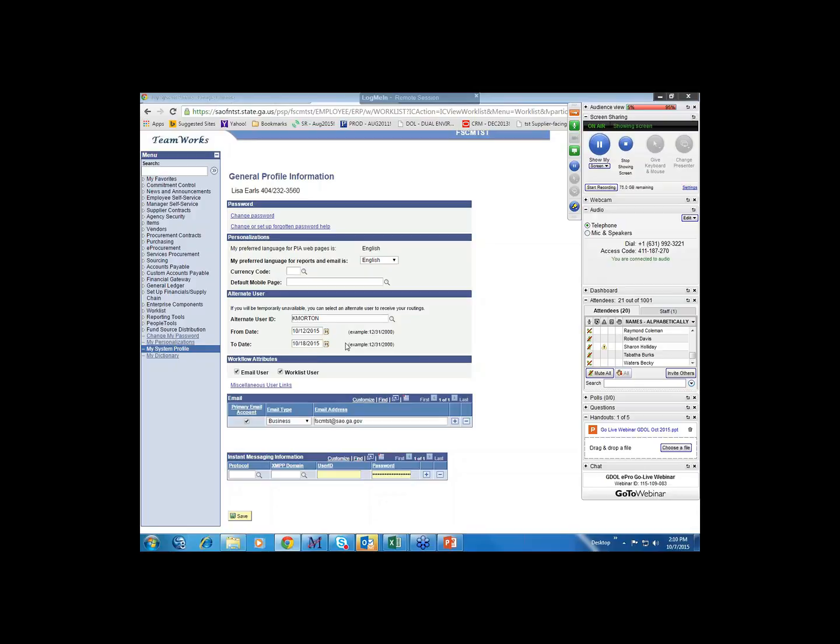But those are only for new requisitions that are sent to you. Existing things that are already pending your approval, you would need to go ahead and get those approved, or push them back to someone if you're going to be out, or if you're not ready to approve it, or wait till you get back. Or if they're already pending you, you can get Bruce to log a ticket to have them reassigned to someone else. Okay, and you just save that. If you do this alternate user, then it'll reroute them automatically.